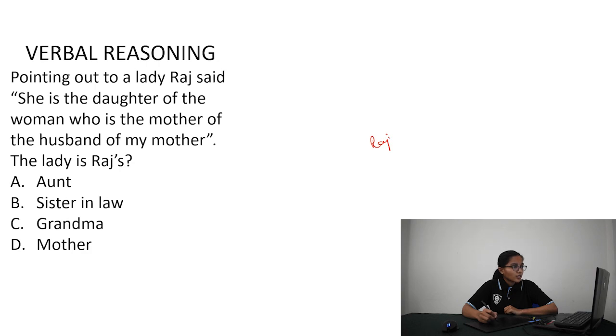Now, proceed from Raj's point of view to the family tree. Okay? So, start reading the question in the reverse direction. Husband of my mother. So, let's first write down Raj's mother and the mother's husband. That is Raj's father.